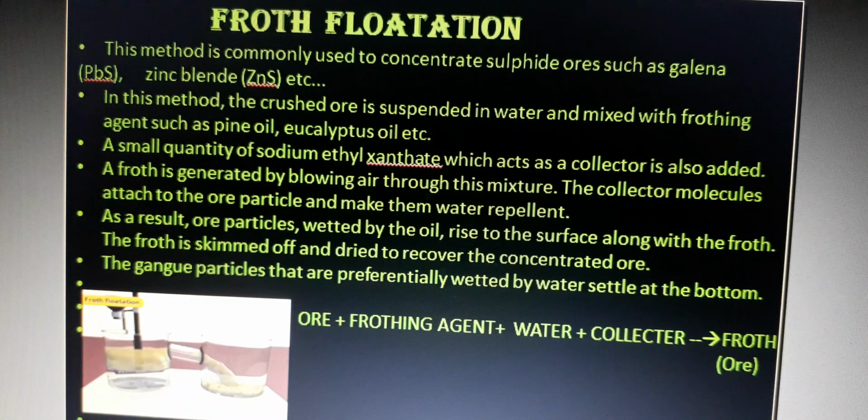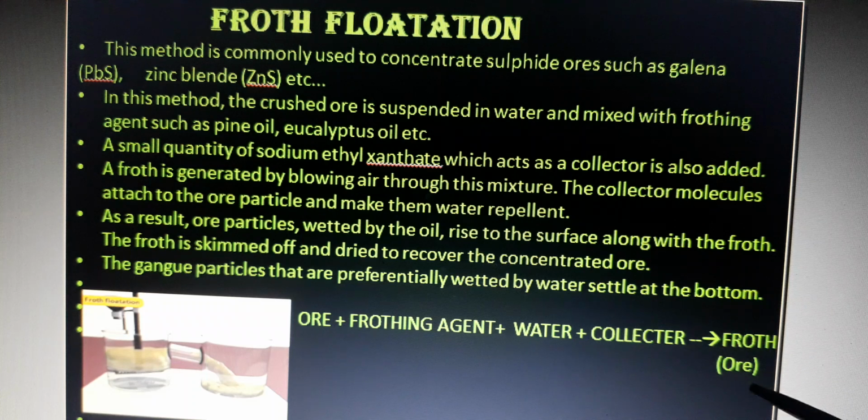Next one is the froth flotation process. This is used to separate ore particles and gangue particles. What happens in this? The ore is taken in a beaker, then added with frothing agent, water and collector. All of them mingle with each other and form the froth.